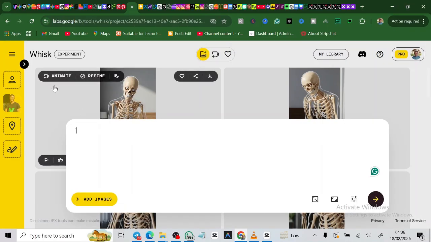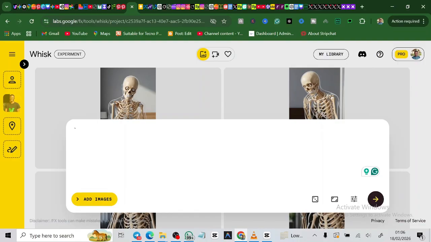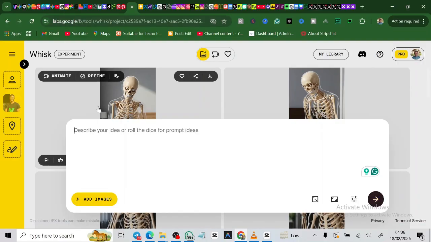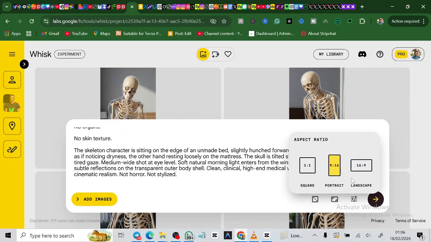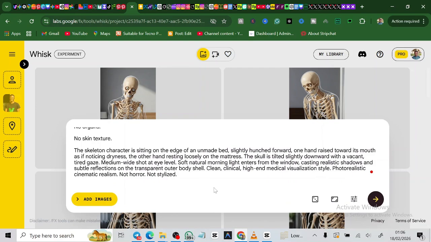You're going to come to this platform called Wix, or you can use any image generation platform. You can use Gemini, you can use any, just get the concept. When you come here, you paste the prompt for that, and then you come here depending on the ratio you want. If it's the TikTok ratio, you just tap on that, and then tap on this to generate, and it's going to generate.